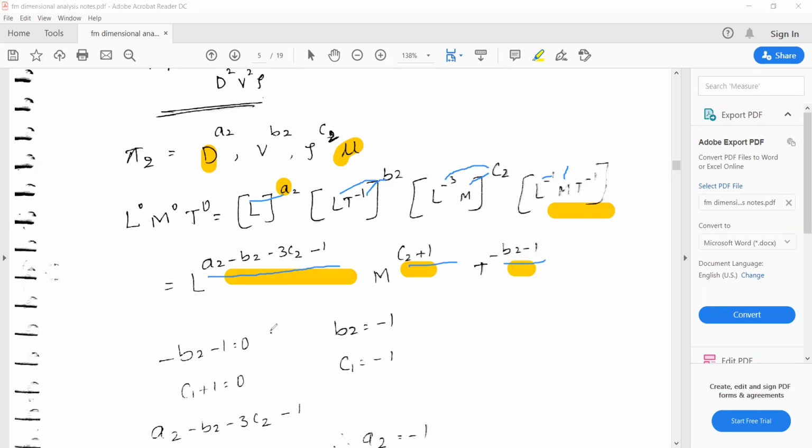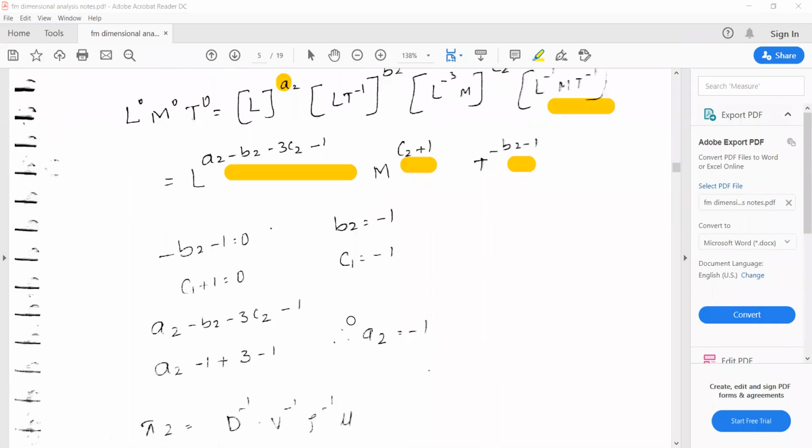I have considered the T term first. So the T term is minus b2 minus 1 is equal to 0, or b2 is equal to minus 1. Next I consider the M term, M to the power of c2 plus 1. So c2 is supposed to be c2, not c1. So c2 plus 1 is equal to 0, or c2 is equal to minus 1.